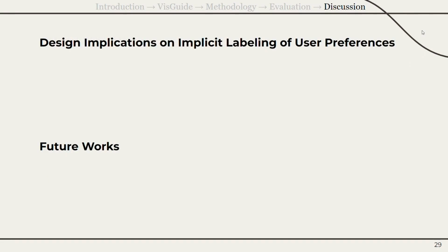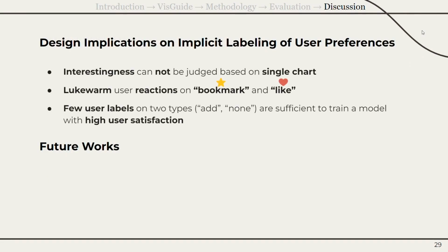Then, what do we learn from implicit labels? Some participants pointed out that they couldn't judge the interestedness just based on a single chart, so the star on candidates is not useful. However, from our study, we observed that few user labels on 2 types are sufficient to train a model with high user satisfaction. This is surprising but important in some implication.